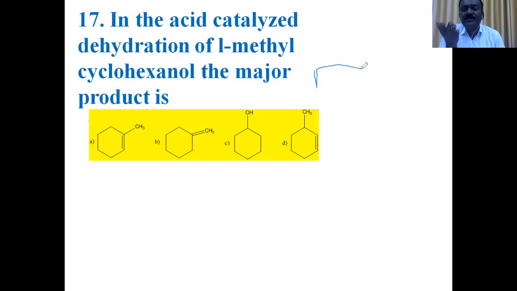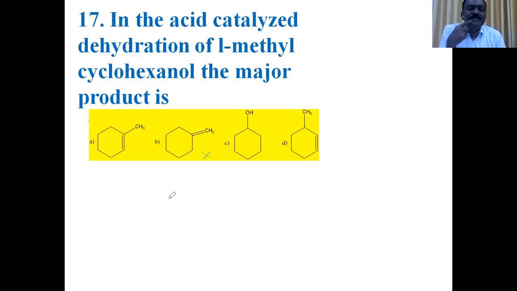During dehydration of an alcohol, the product is an alkene. The product alkene may be a terminal alkene or a non-terminal alkene. The non-terminal alkene is more alkyl substituted than the terminal alkene, and the alkene with more alkyl substituents will be more stable when compared with the terminal alkene.